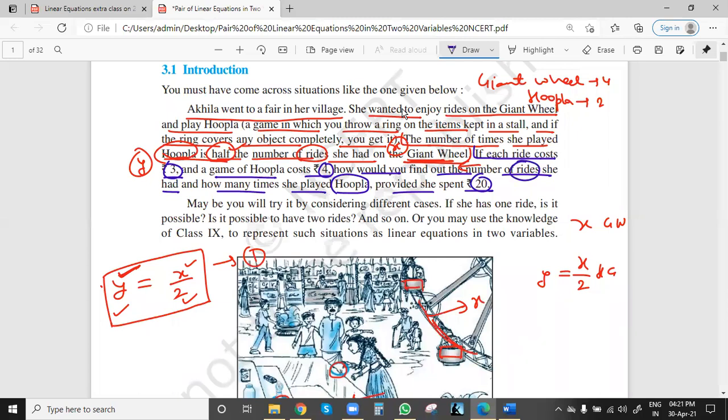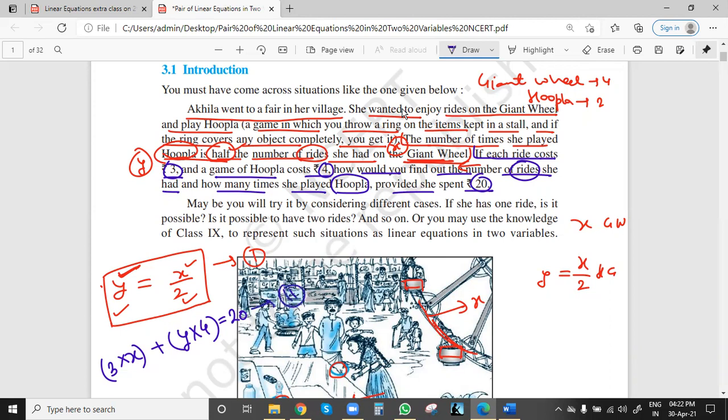See, so we had these values. x was the number of times she had a ride on this giant wheel, and one ride costs rupees 3. So x times ride will cost 3x, plus one game of Hoopla costs rupees 4. And how many times did she play this game? y times. So one time rupees 4, so y times is y into 4. So the total cost will be 20 because in total she had rupees 20. In that 20 only she did both the events, we can say: the ride on the giant wheel and playing Hoopla. So this is equation 2.